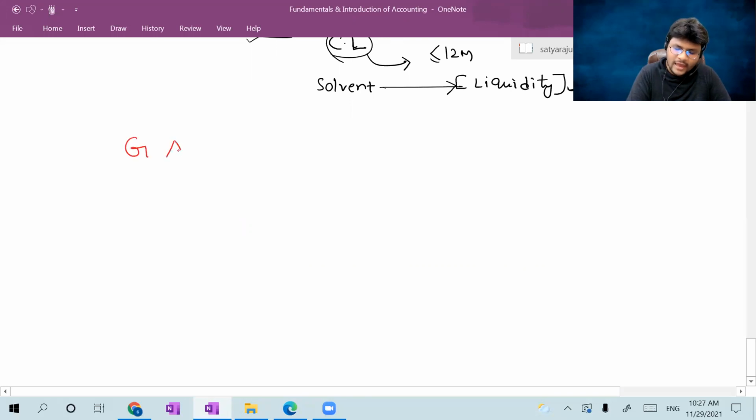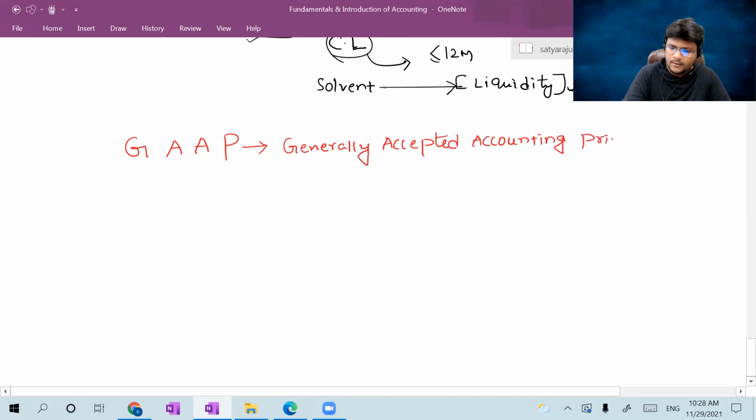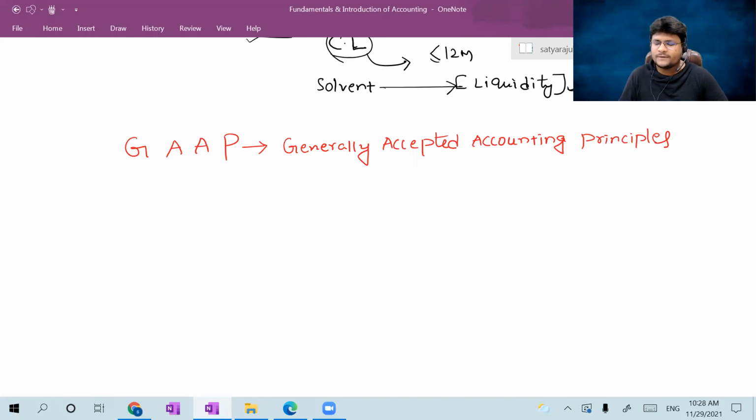GAAP stands for generally accepted accounting principles. Generally accepted accounting principles. So I just elaborated what exactly GAAP is, that is generally accepted accounting principles.